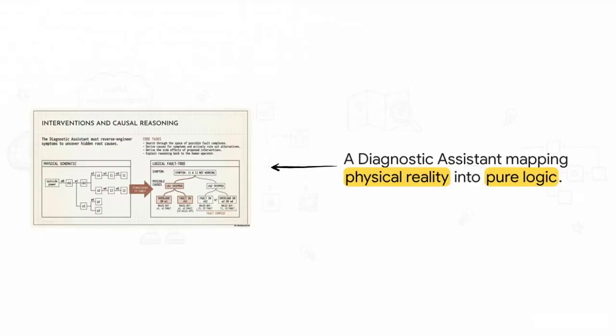Now, what's really interesting about this is seeing it in action. Let's bring back our diagnostic assistant from earlier and watch how it translates a problem. On the left, you've got this physical schematic. Wires, circuit breakers, lights, the whole shebang. But the computer doesn't see a room full of wires. It translates that physical reality into the logical fault tree you see on the right. If lights 1 and 2 go dark, it traces those logical branches backward. It asks, could it be circuit breaker 1? Could it be a wire fault? It is literally mapping physical reality into pure searchable logic.